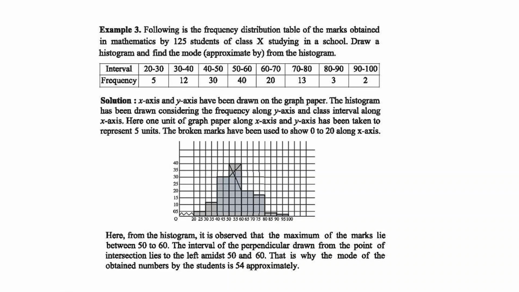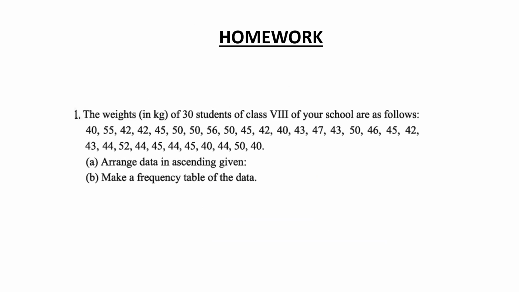So these three examples are from your book. After this class, that is the second class, I will discuss creative questions and the chapter 11 exercise. I will discuss the exercise and creative questions in the next class. Till now, stay fine. Now this is homework. Arrange the data in ascending order and make a frequency distribution table of the data. So this is very easy homework for you.